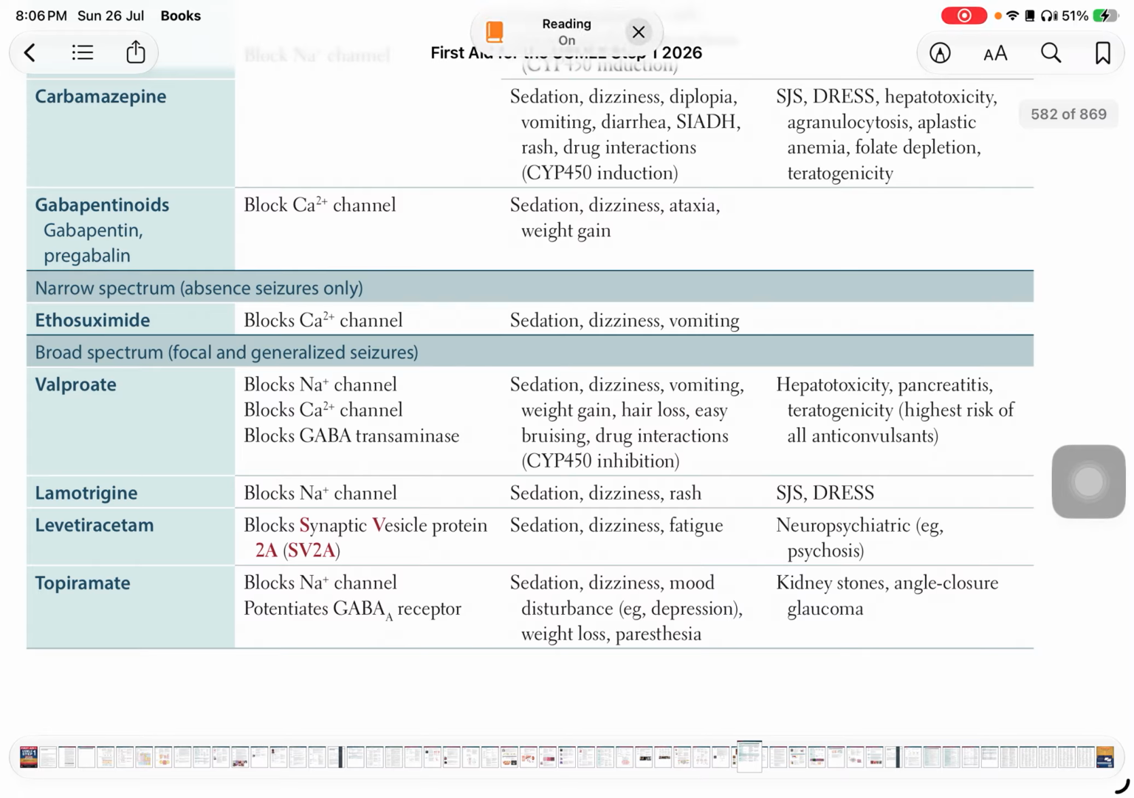and potentiates the GABA A receptor. So here it potentiates the GABA A receptor, and it can result in adverse effects like sedation, dizziness, mood disturbance like depression, weight loss, paresthesias, and severe adverse effects include kidney stones and angle-closure glaucoma. So these are slightly different adverse effects, like kidney stones and angle-closure glaucoma, from topiramate. And also here we discussed that topiramate potentiates the GABA A receptors.